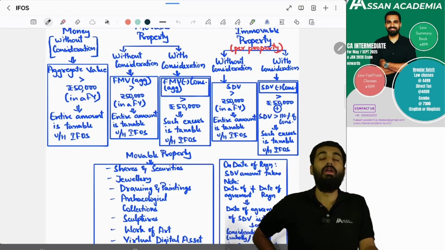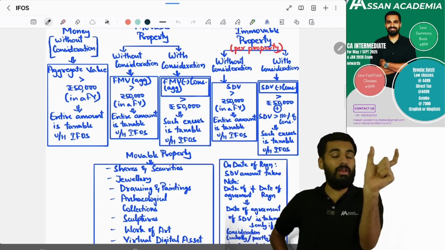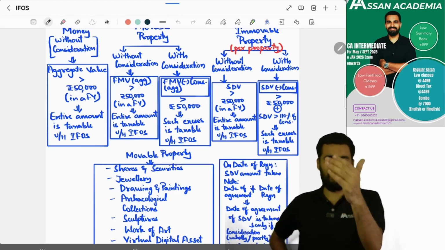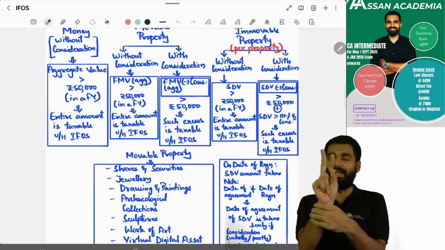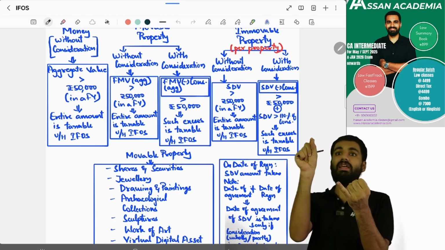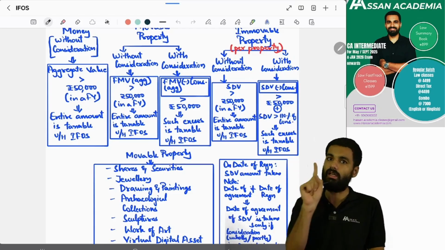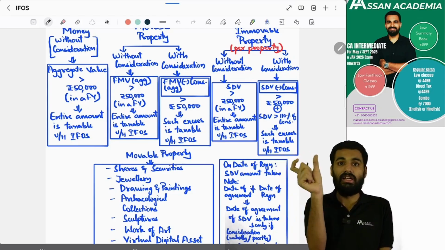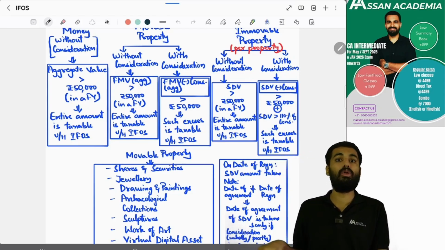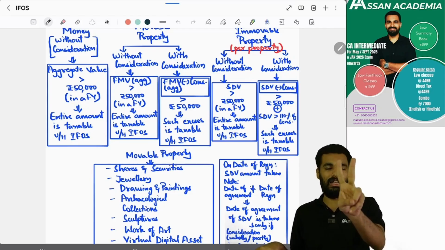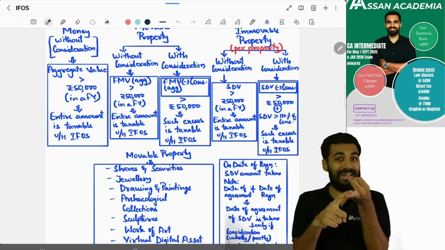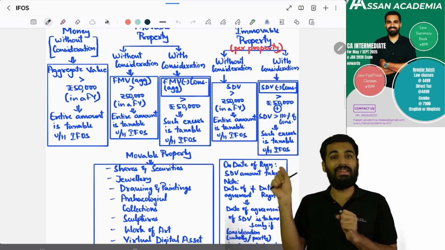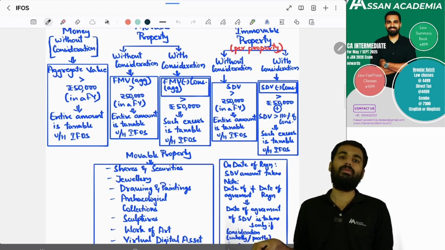And what if you have given consideration? Two conditions should be satisfied. First condition is whether SDV is more than 110% of the consideration. If this condition is satisfied, you have to see the second condition: SDV minus consideration, the difference, is it more than 50,000 rupees? If these two conditions are satisfied, then the difference between SDV and the consideration, not 110% of the consideration, will be taxable under the head income from other sources.